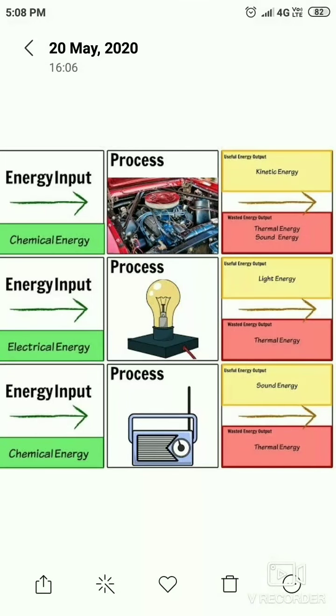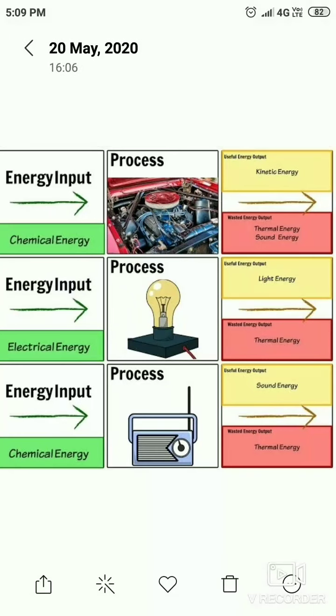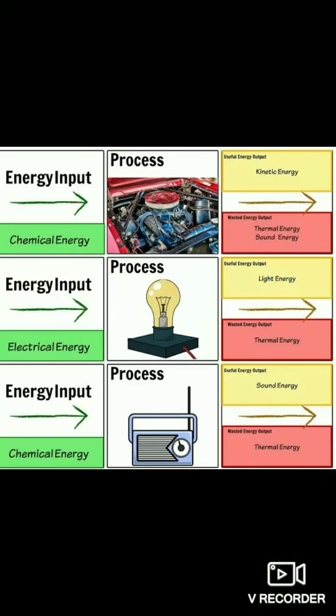Units of energy. Heat energy is measured in calories. So what is a calorie? A calorie is defined as the amount of heat energy required to raise the temperature of 1 gram of water by 1 degree centigrade. Since calories are very small units, the kilocalorie is used in our practical life. So 1 kilocalorie is equal to 1000 calories.